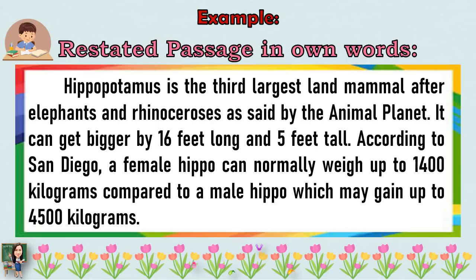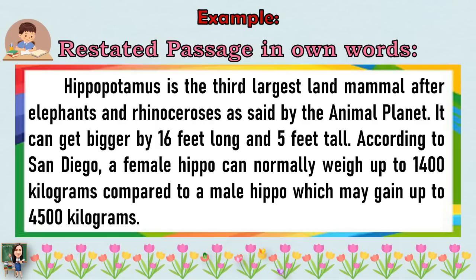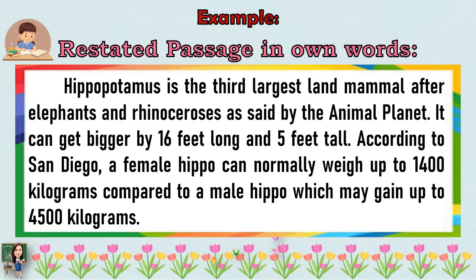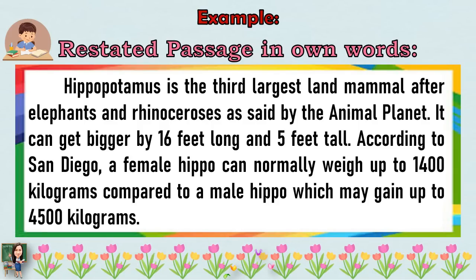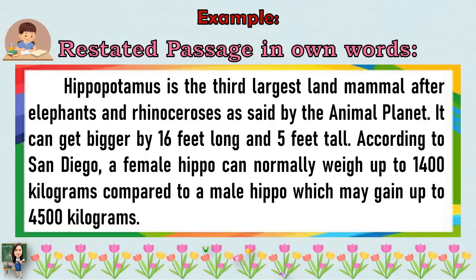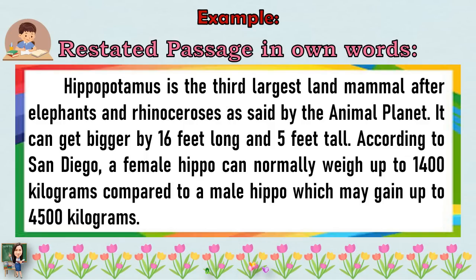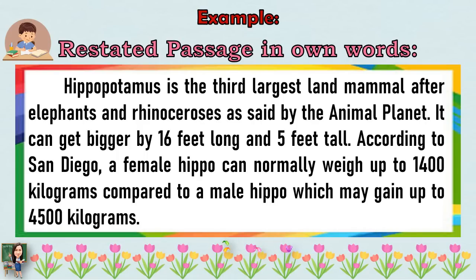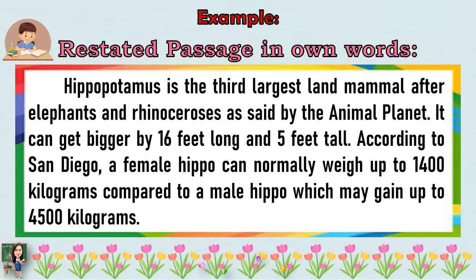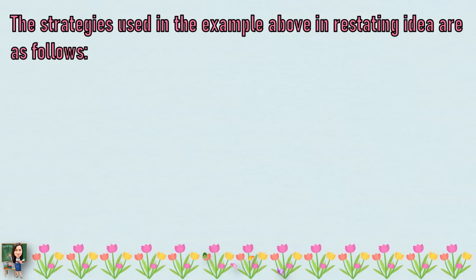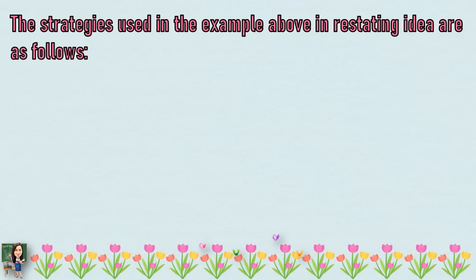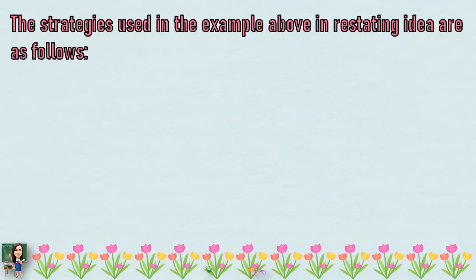Hippopotamus is the third largest land mammal after elephants and rhinoceroses, as said by the Animal Planet. It can get bigger by 16 feet long and 5 feet tall. According to San Diego, a female hippo can normally weigh up to 1,400 kilograms compared to a male hippo which may gain up to 4,500 kilograms. The strategies used in the example above in restating an idea are as follows.